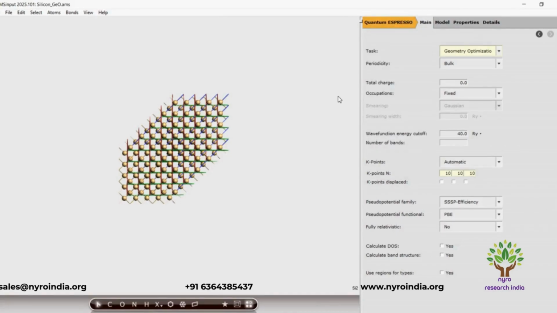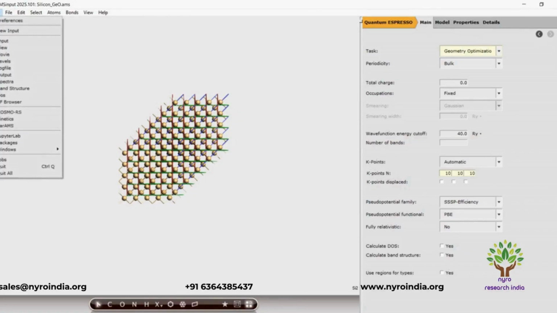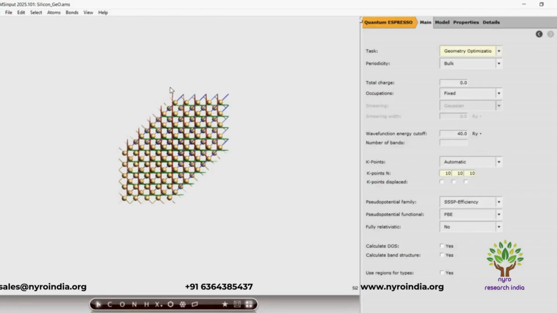When we start the AMS input, we can switch to this QE section. The AMS input will check if QE is installed in such a way that the GUI can use it. If not, we give the option to install that package. This is already installed in my interface, but I will show you how we can install it from packages. I have already taken a session on how to install packages in our AMS interface.